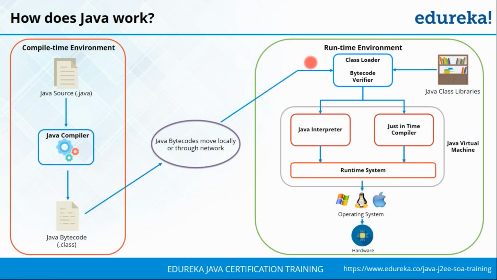First, a class loader is called. Your application may use objects from different classes, so their corresponding details are loaded from the Java class library. After that, the bytecode is verified. When we say bytecode verification, now you're transferring your bytecode across a network.